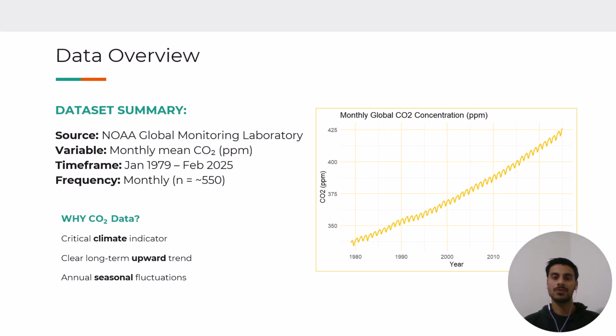The dataset comes from NOAA and includes monthly global CO2 levels from 1979 to early 2025. The variable of interest is the average CO2 concentration measured in parts per million. This dataset is ideal for time series analysis because it shows a strong upward trend and recurring seasonal patterns. We can clearly see how the CO2 levels have steadily risen over time, which is important for environmental monitoring.